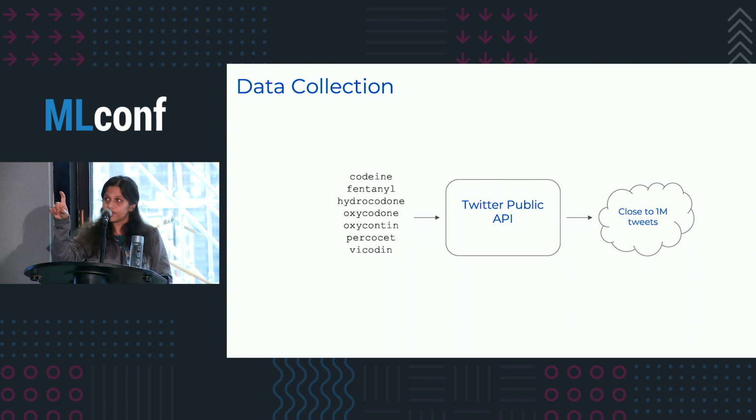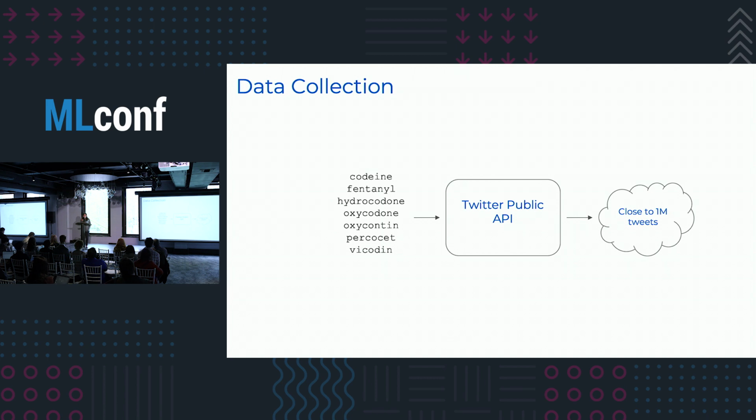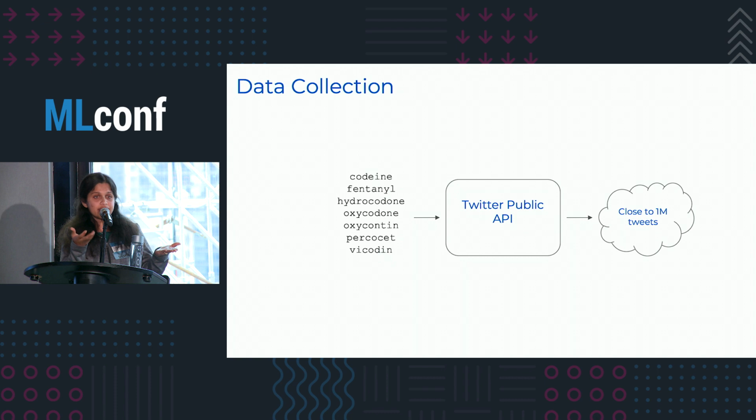Before narrowing down on these keywords, one of the things that we considered was, if someone is actually trying to abuse drugs, it's very highly likely that they use the street names of those drugs in order to get access to those. But the problem is that those street names are often conflated with regular names, and that actually added a lot of noise to the data. Something like Coke. Coke could mean several things on a social platform like this. So that was one of the reasons why we chose to use